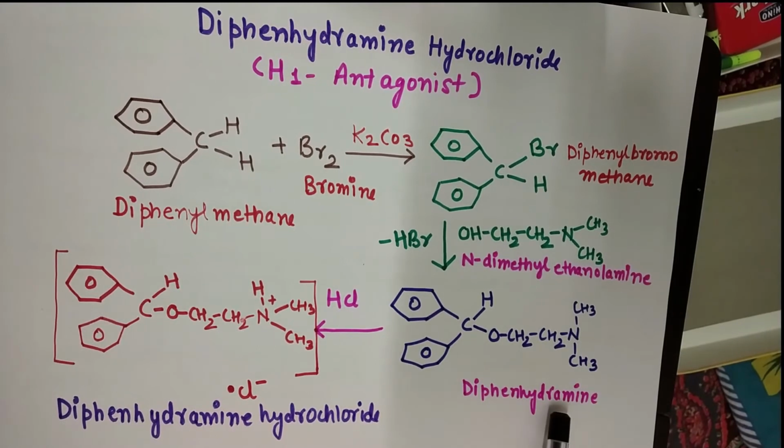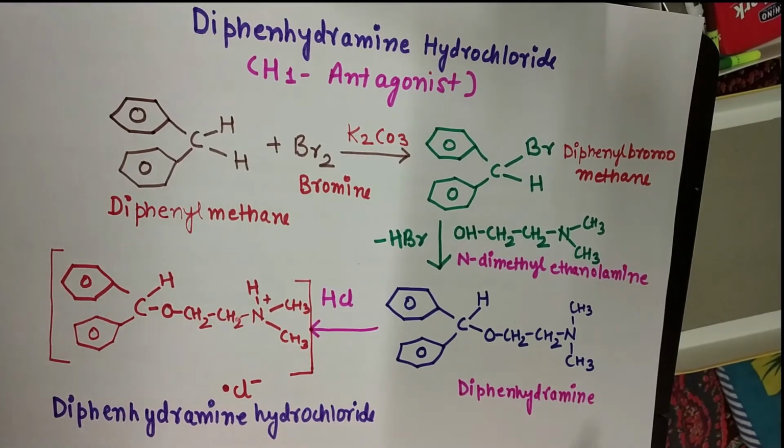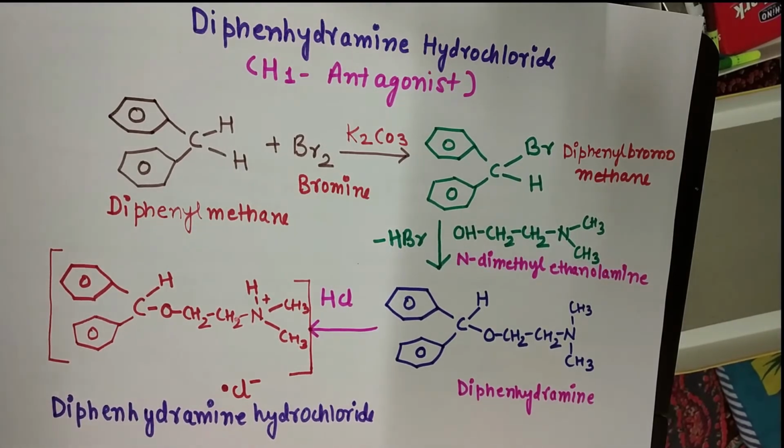So this diphenhydramine, when it reacts with HCl, forms diphenhydramine hydrochloride salt, and this salt formation will increase the aqueous solubility or water solubility of the drug. So this is the synthesis of diphenhydramine hydrochloride.